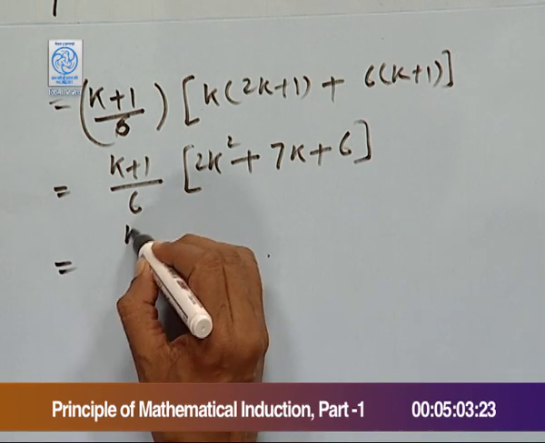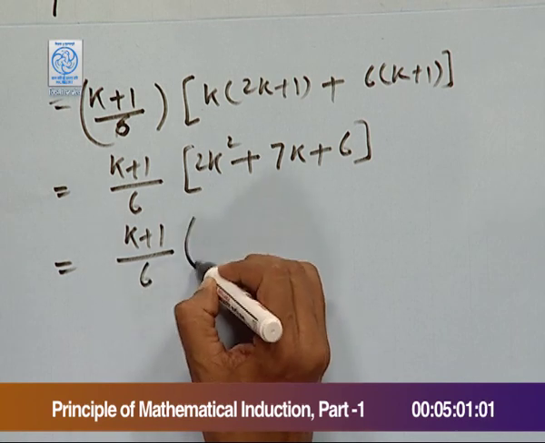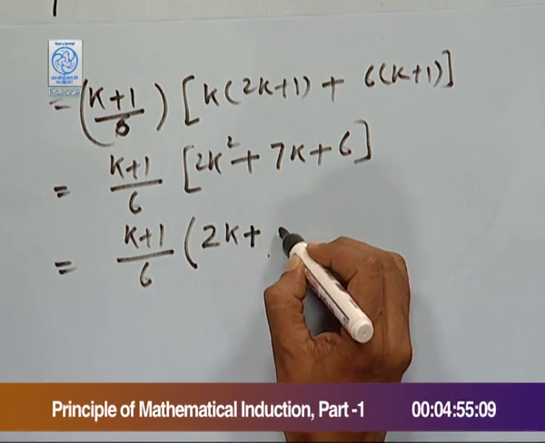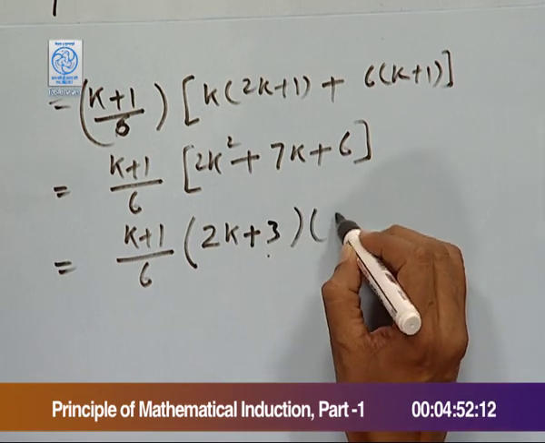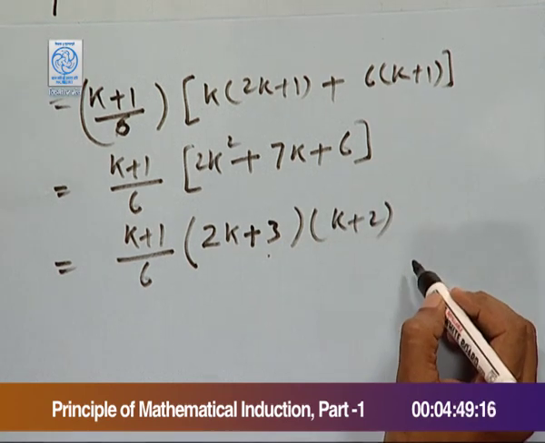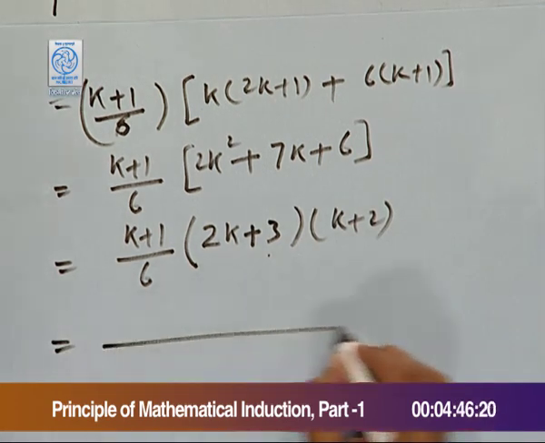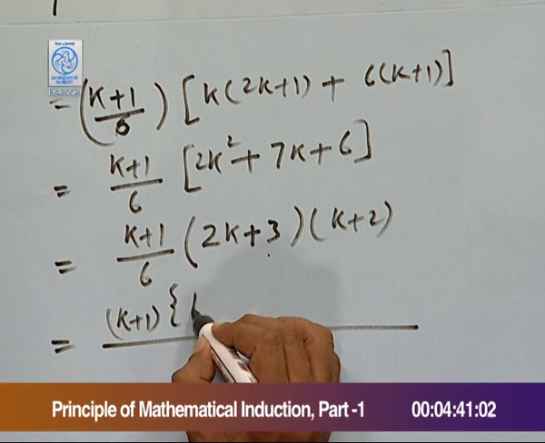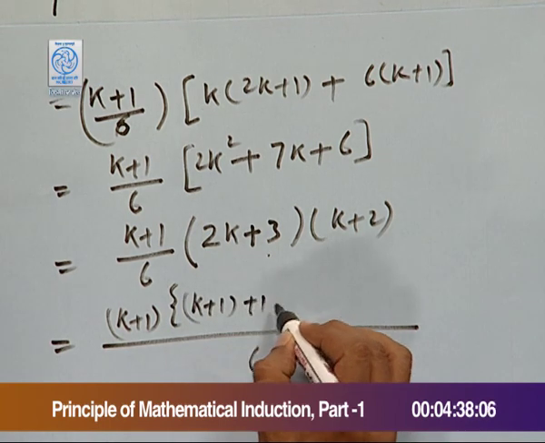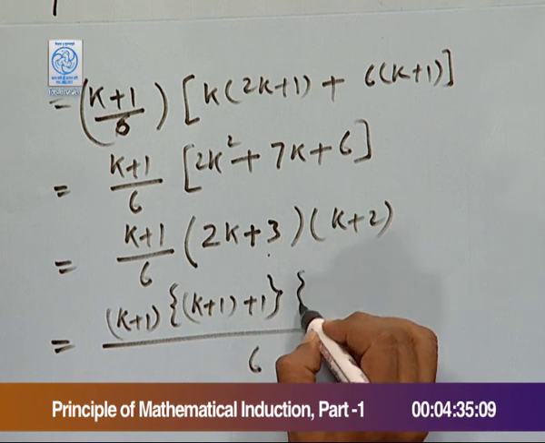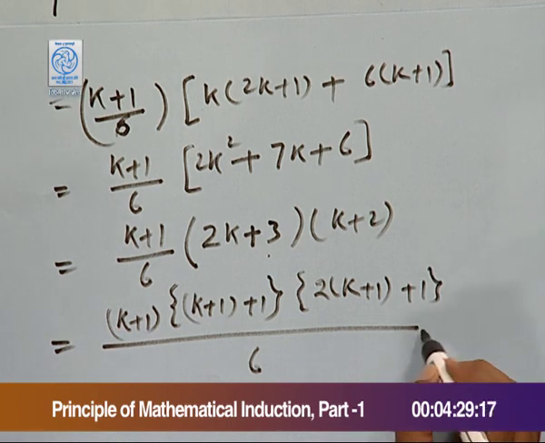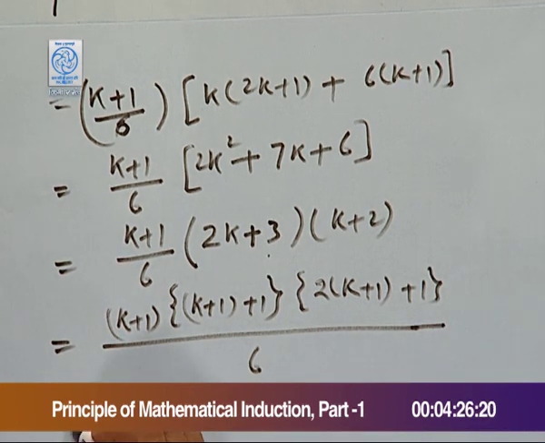Which equals (k+1) upon 6 times (2k+3) times (k+2), which can be arranged as (k+1)(k+1+1)(2(k+1)+1). Thus, P(k+1) is true.